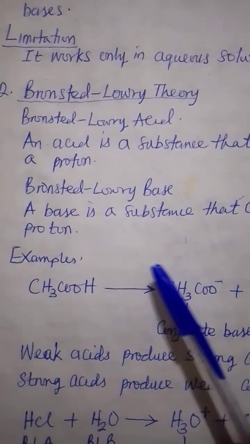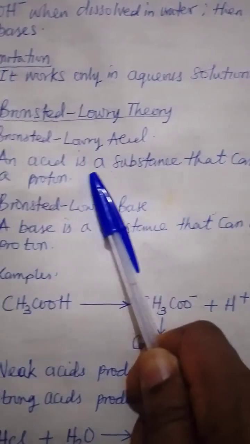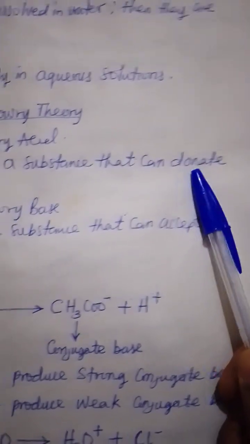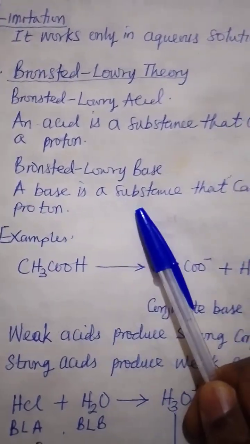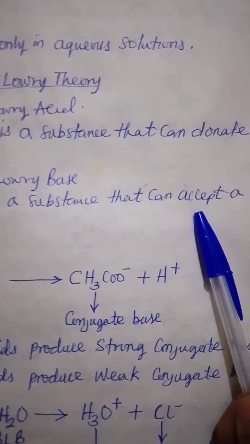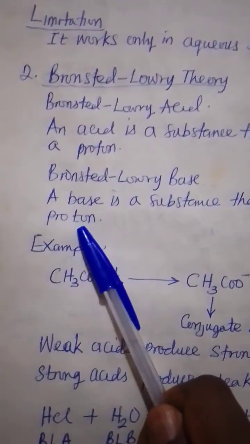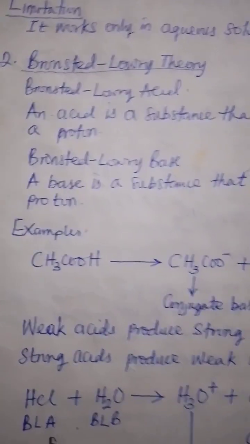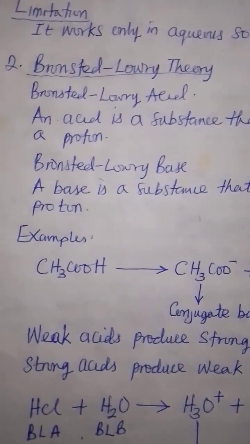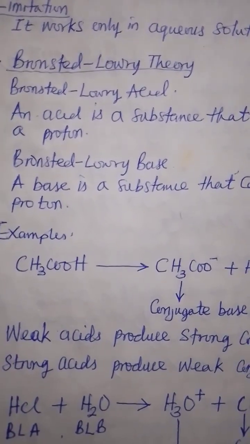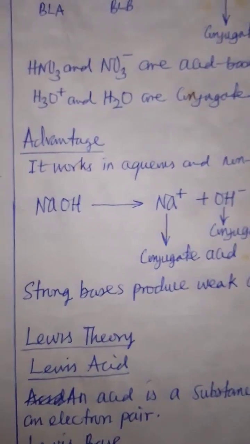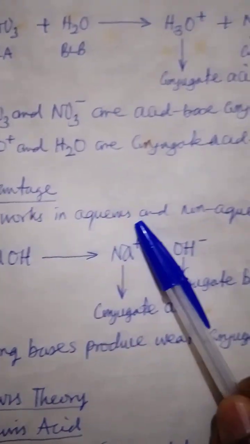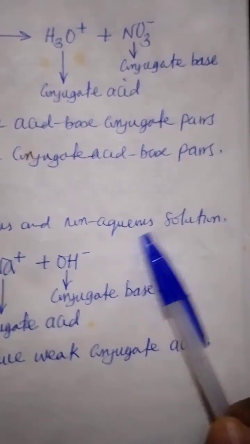I want you to remember that an acid is a substance that can donate a proton. A base is a substance that can accept a proton. You have to commit that to memory so that as you go along, you don't mix everything up. So what's the advantage of Bronsted-Lowry? It works in aqueous and non-aqueous solution.